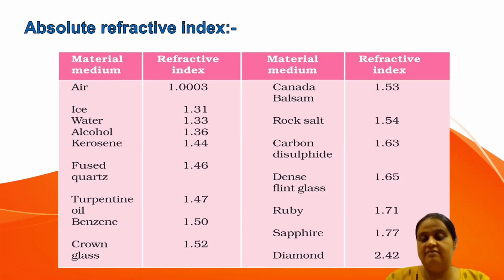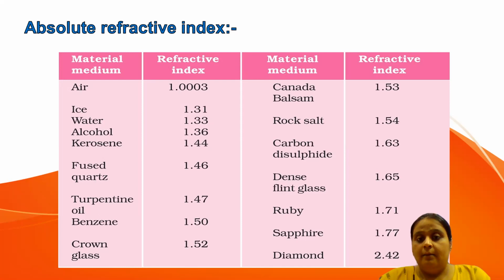What do these values mean? As you can see, air is 1.0003, which means the refractive index of air is 1.0003 with respect to vacuum. It means the speed of light changes by this number with respect to vacuum. So approximately, the speed of light in air and vacuum are equal. There is only a slight difference in the speed of light when we observe air and vacuum.